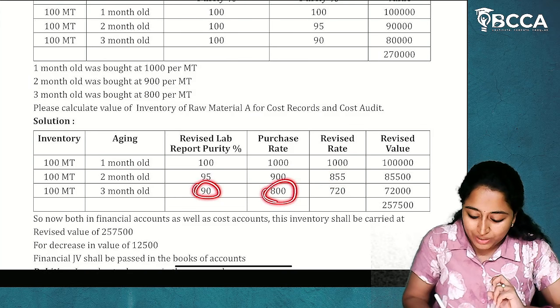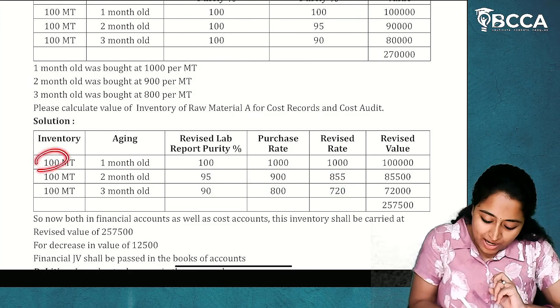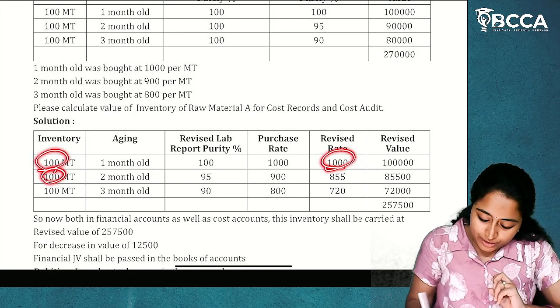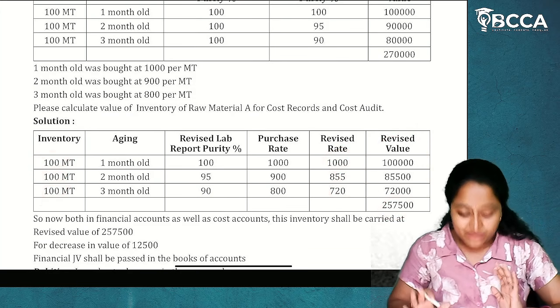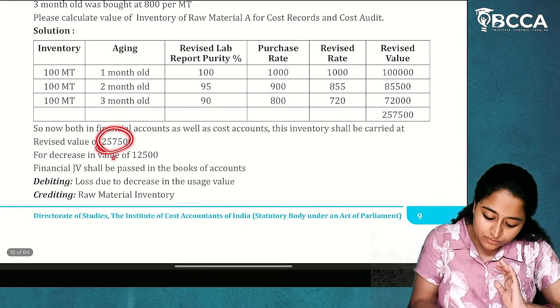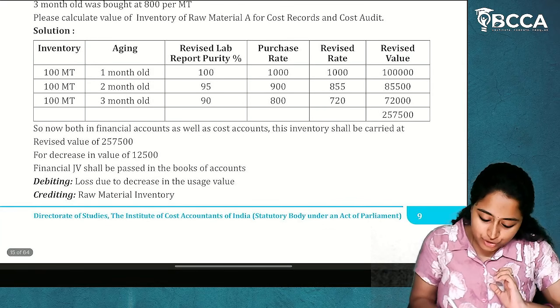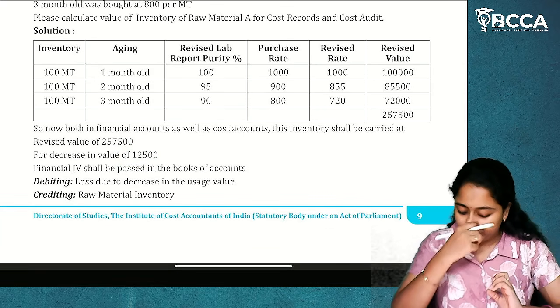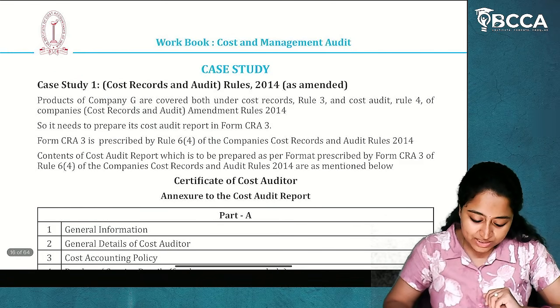And 800 into 90%, you will get 720. I hope it is clear. So, 100 into this, 100 into this, 100 into this. You will get the revised value. This is the total revised value. Now, whatever the amount is there, it is reduced to 12,500. Simple question. I hope it is clear.